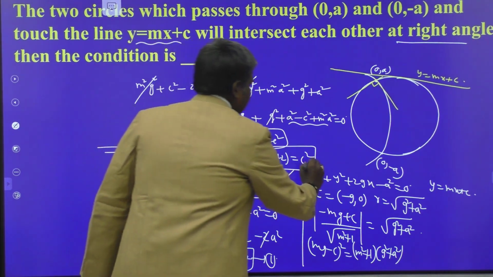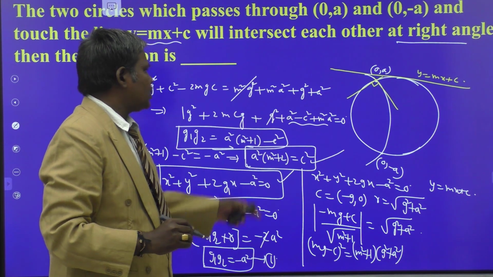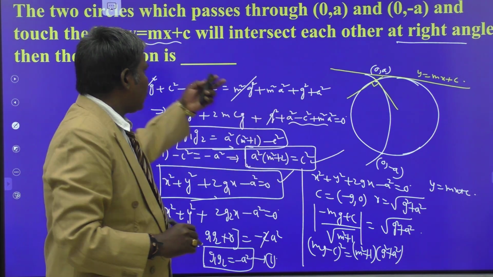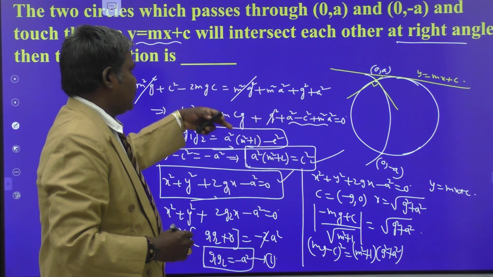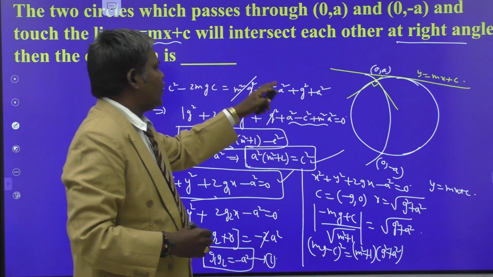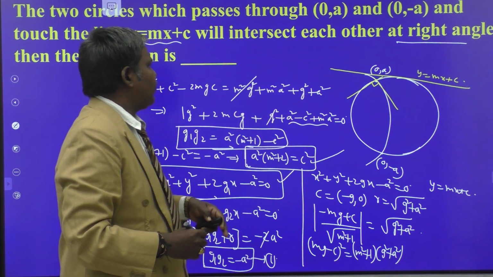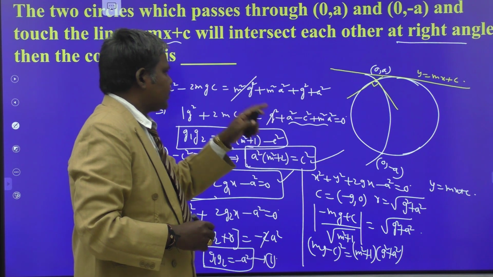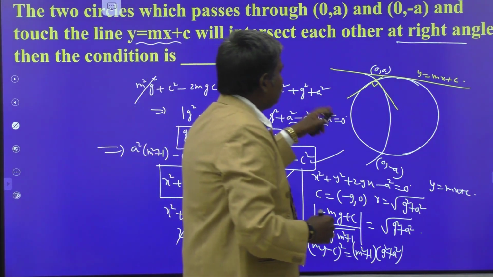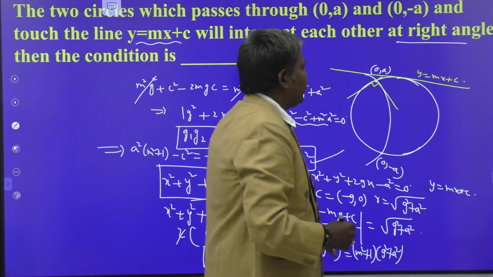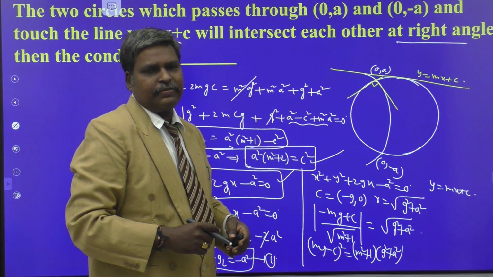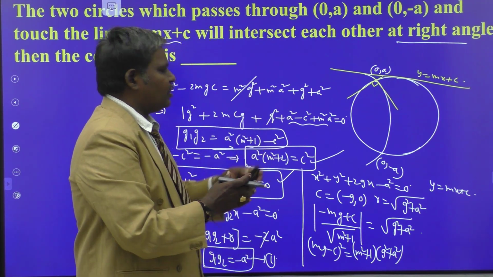They are asking for this condition. So this is also a very nice question for you. Here we are using all the conditions: the circles pass through (0, a) and (0, minus a), at the same time they are intersecting orthogonally, and also the two circles touch the line y is equal to mx plus c at different points. So we are using all these conditions.